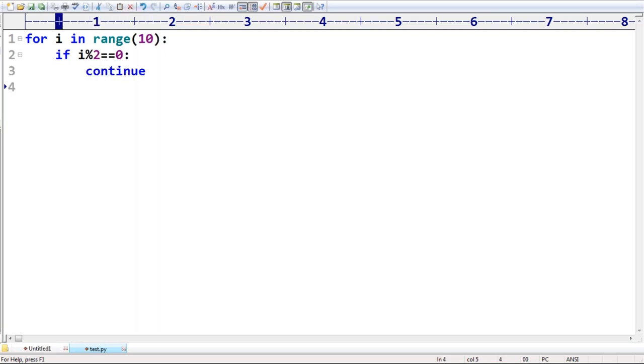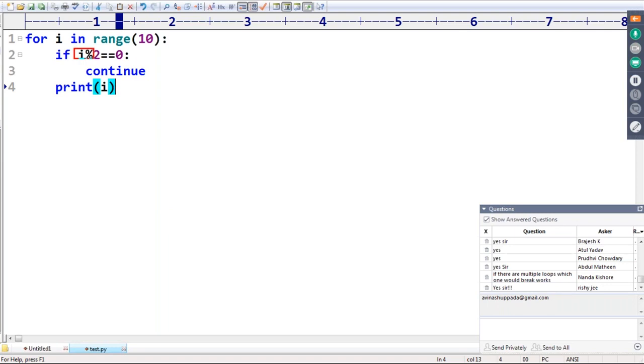If it is not an even number, print that i value. That's my requirement. Observe: first, it will check whether it is an even number or not. If it is an even number, continue. Continue means without executing the remaining code, go for the next iteration.